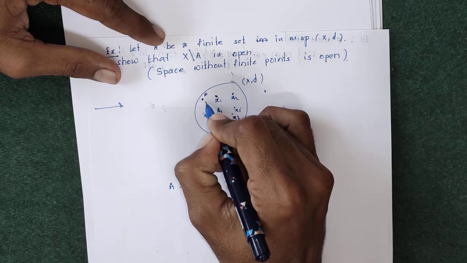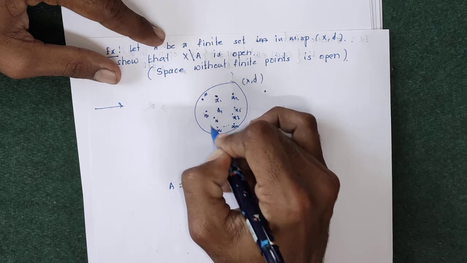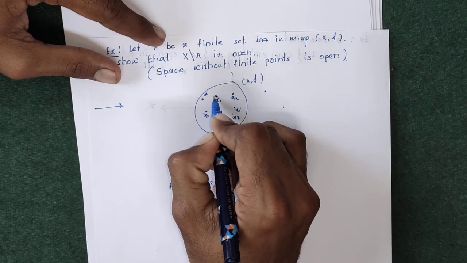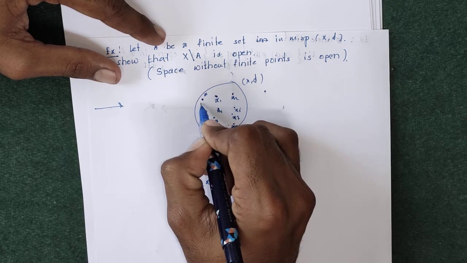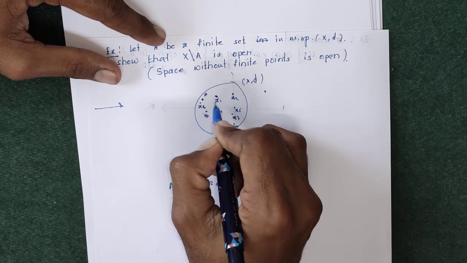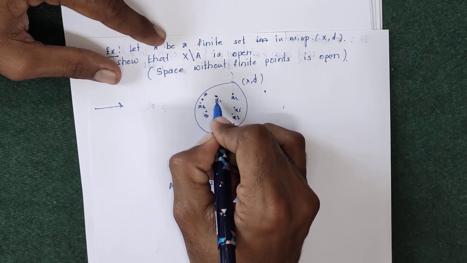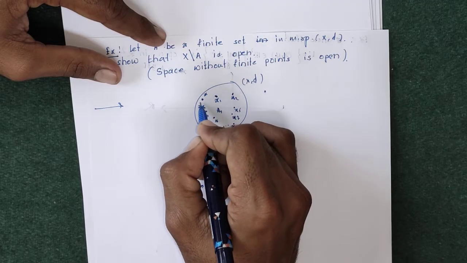If we take the distance between these points, we look at the minimum of the distances. Suppose x1, x2 up to x7, and x8 is here. Then we choose the minimum of the distances between x and x1, x and x2, x and x3, x and x4, x and x5 up to x and xn.